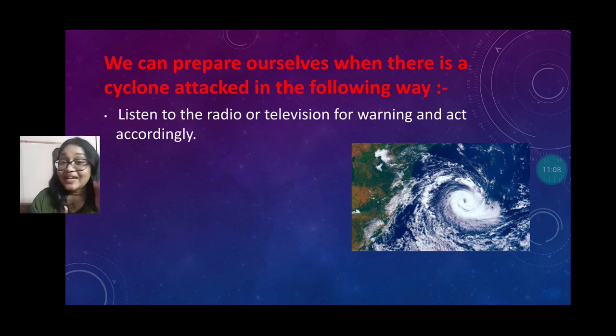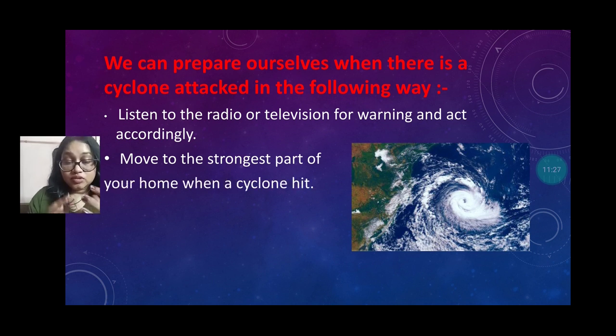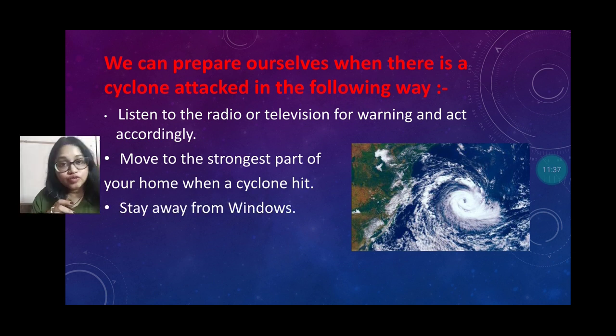Number one, listen to the radio and television for warnings and act accordingly. You have to do what they are saying, because the experts are giving you the instructions. Do the same for yourselves. Move to the part of your home which is very strong, the place where the cyclone cannot harm you.